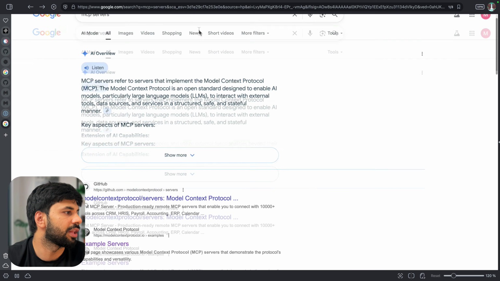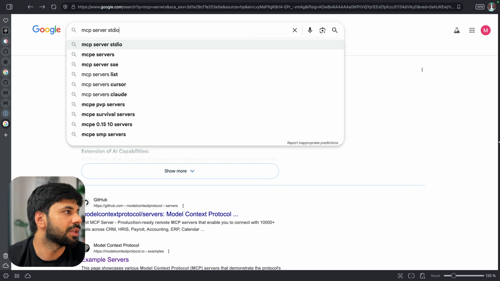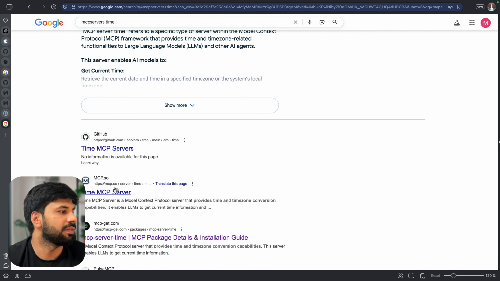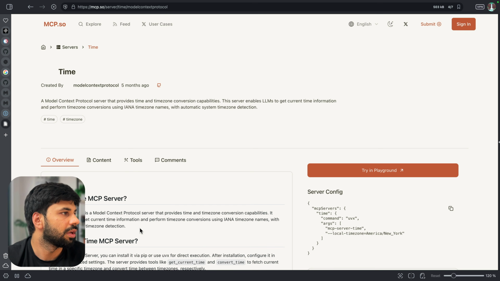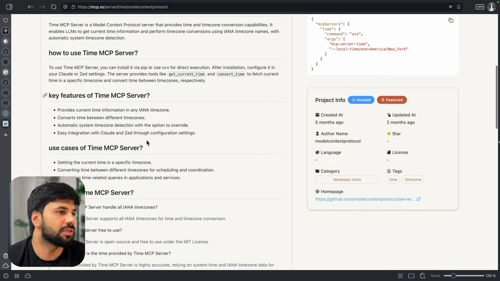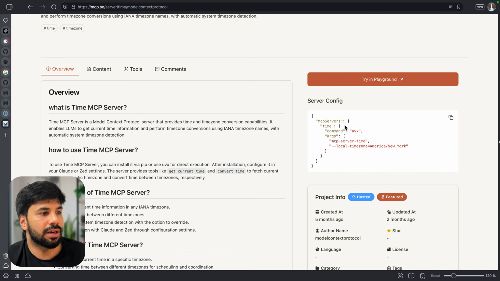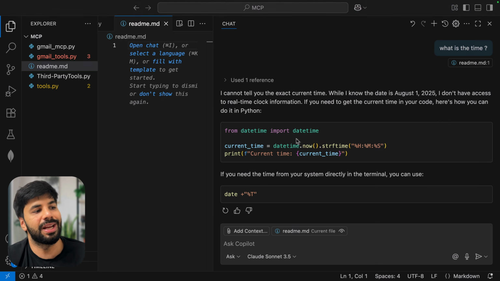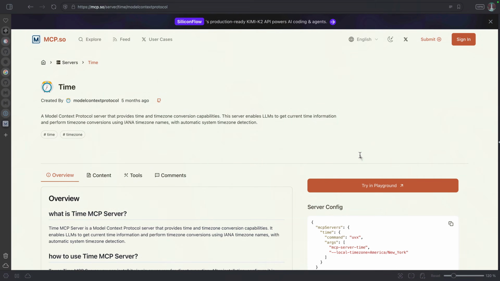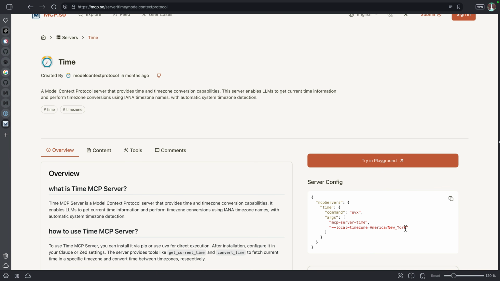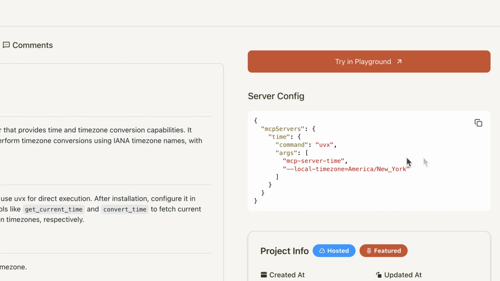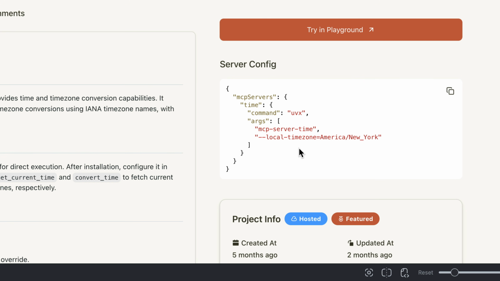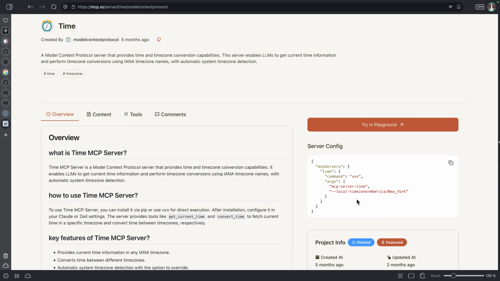So let me just search for MCP servers and time. So time MCP, yeah, this is something which we can use. I think this was the one. Yeah, this was the one, everyone. So again, you will see this is one of the servers for time. Very easy thing to understand. More or less, it will be running the code which it is showing, with time and any particular parameter, like the time zone, etc. This is how it will be running my time MCP server. It will have a function. Easy thing. Don't make it complex unnecessarily.